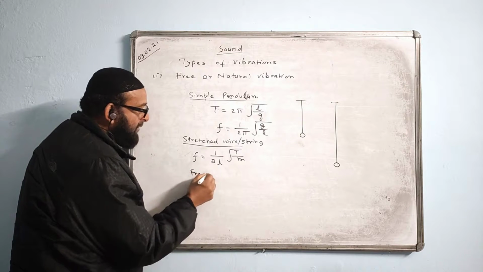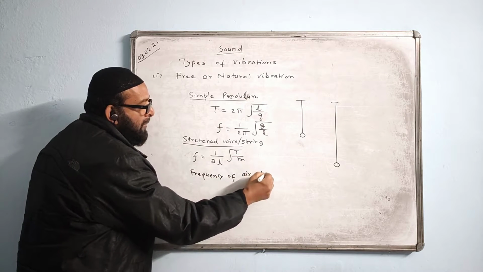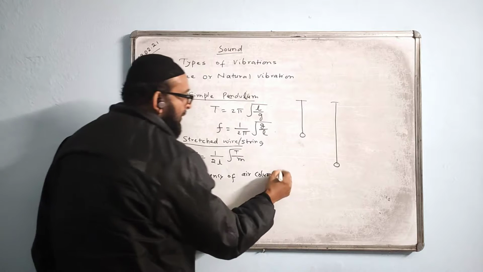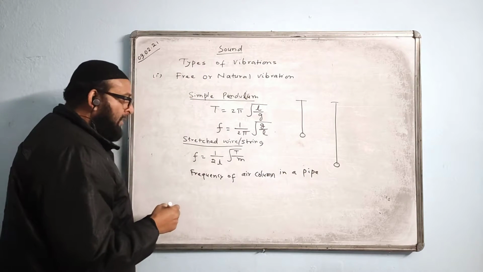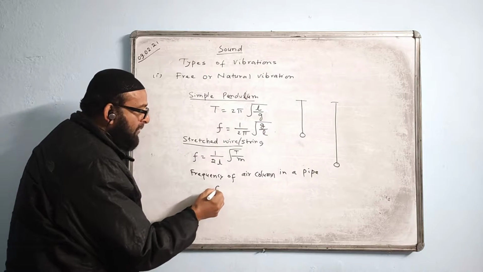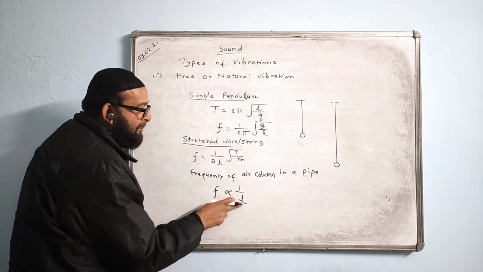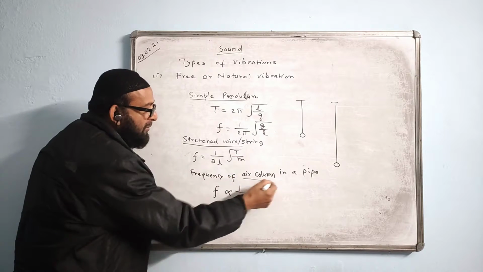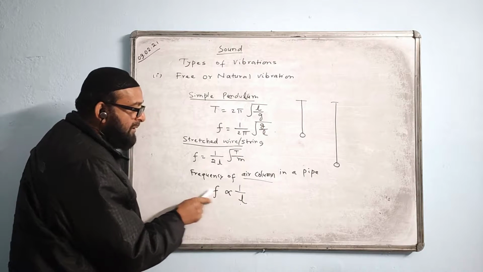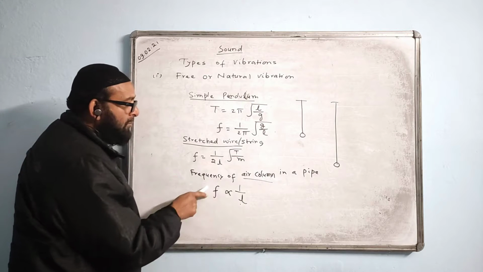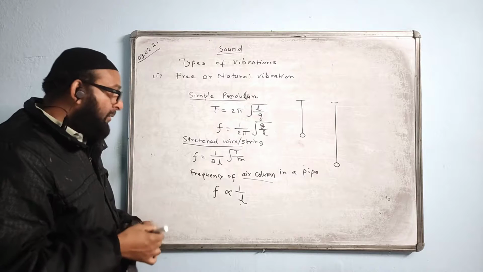Next comes the frequency of an air column in a pipe. A pipe can be a closed pipe or an open pipe. The frequency formula we find there, you don't need, but you need to know the relationship. Frequency is inversely proportional to the length of the air column. The more the length of the air column, the less the frequency. The less the length of the air column, the more the frequency.